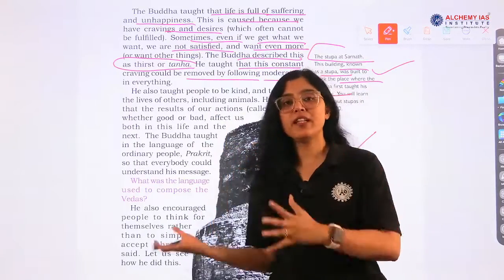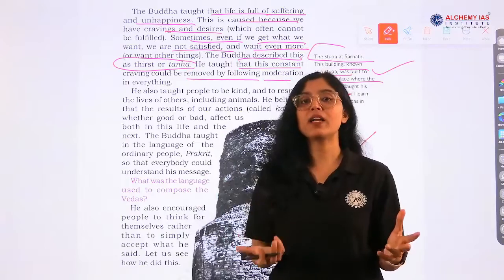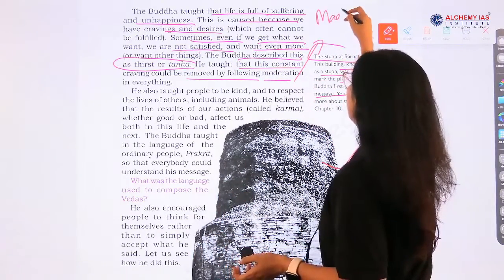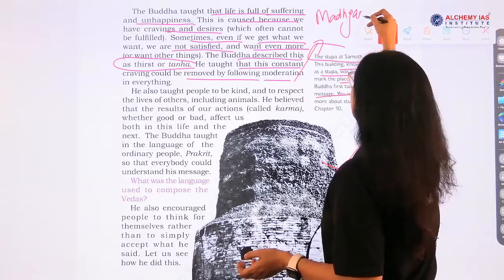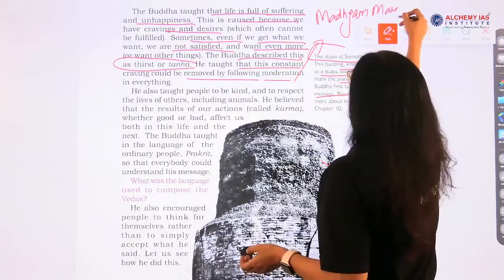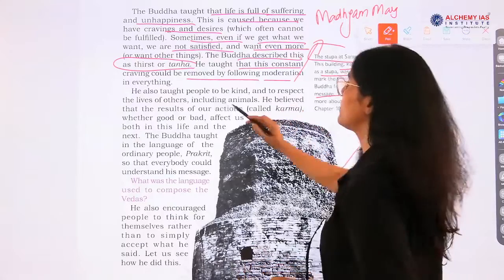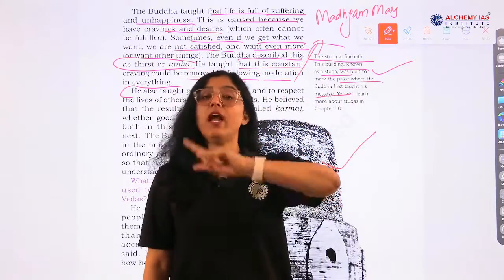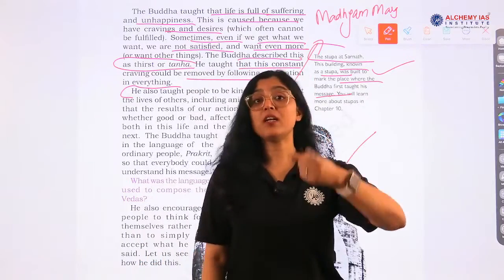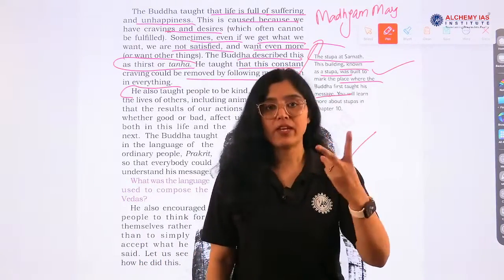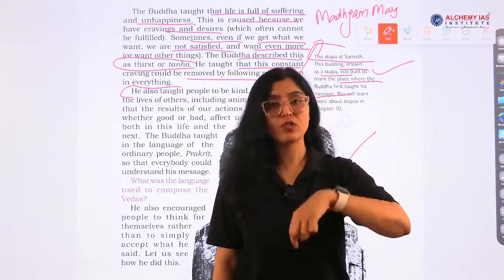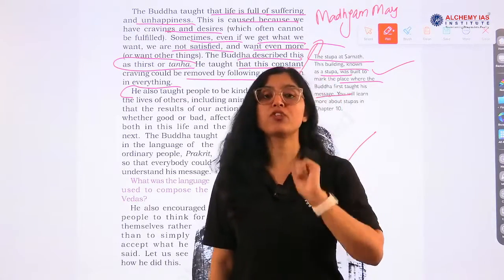In Hindi, it is called Madhyam Marg. First he told us about suffering, and the cause of suffering is desires and cravings, which have no end or limit. And then he showed the solution: moderation in everything.